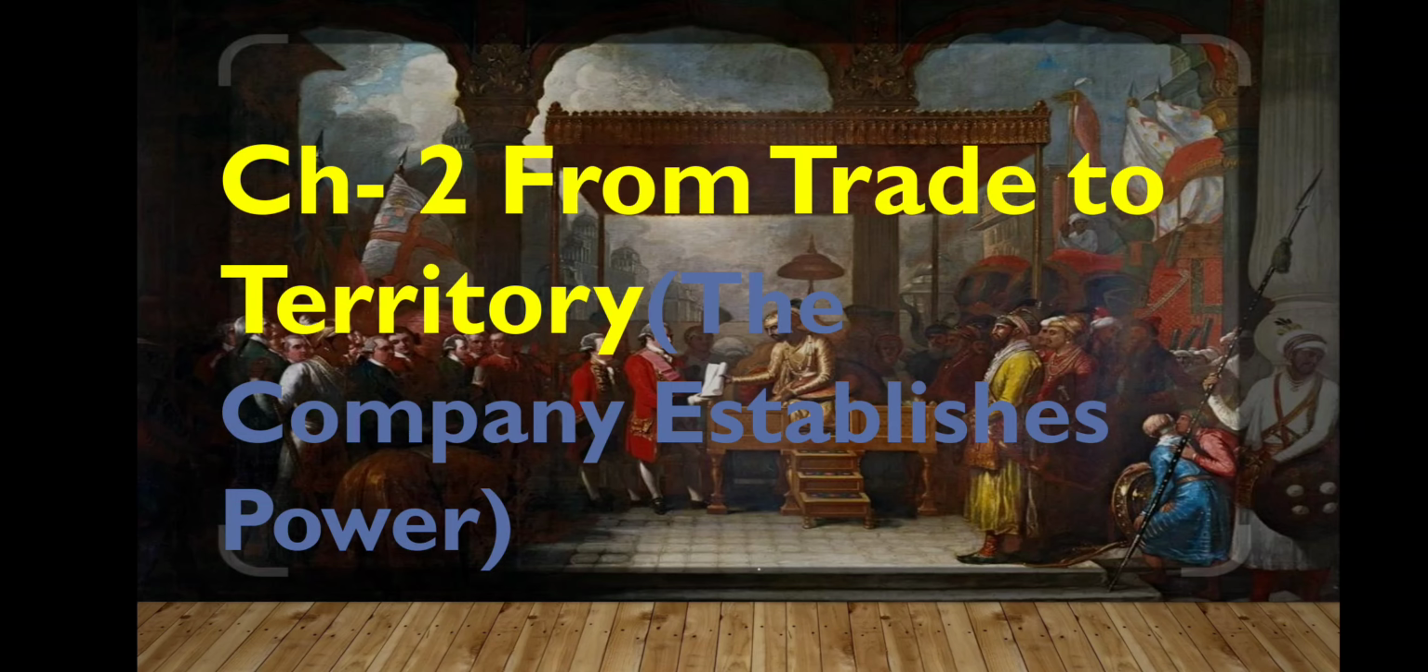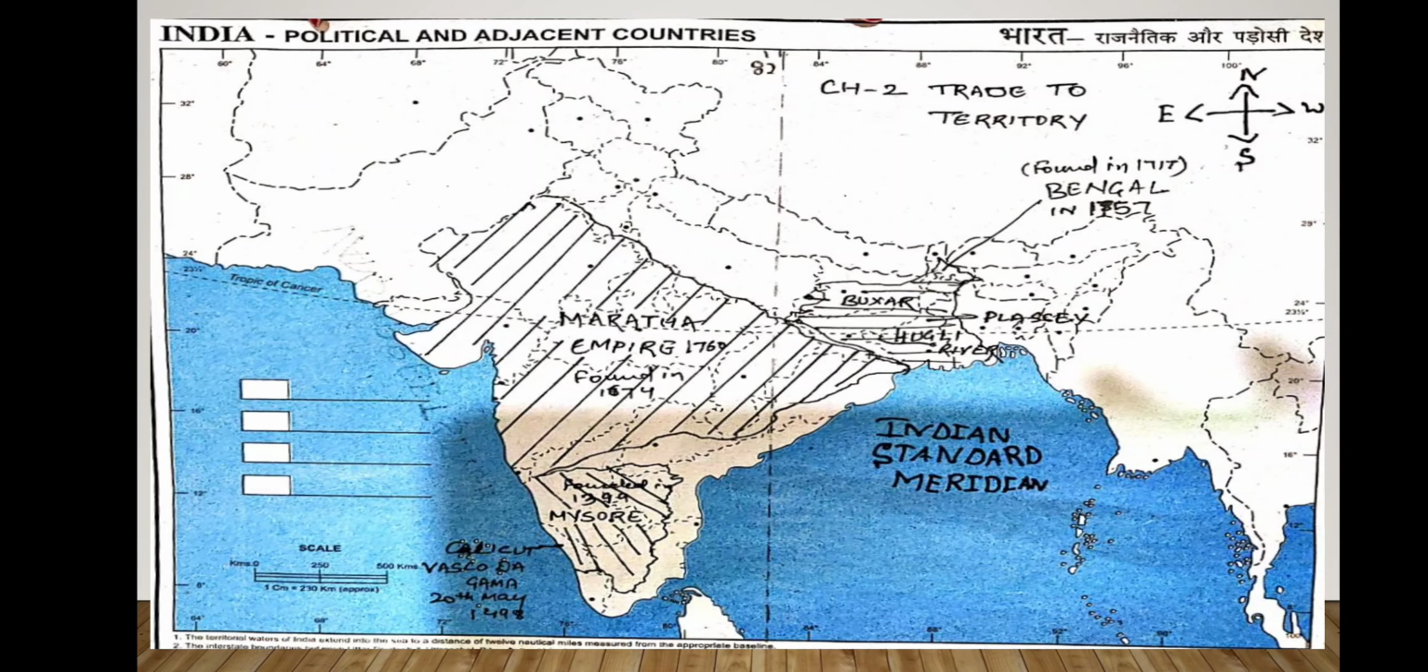So I'm using here one map and one timeline. Both will be very important, and with them I will try to make you understand what exactly is in this chapter. So first, this map. As the chapter says, trade to territory means the people from Britain, through a company which was East India Company, came to India and they wanted to trade.